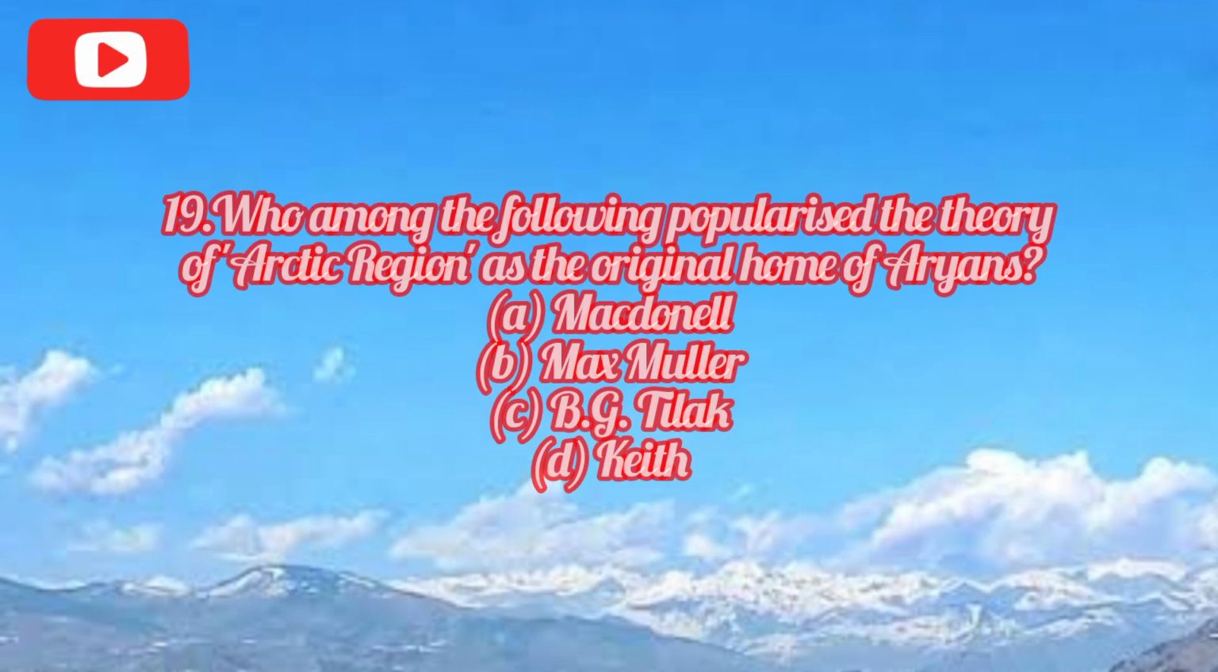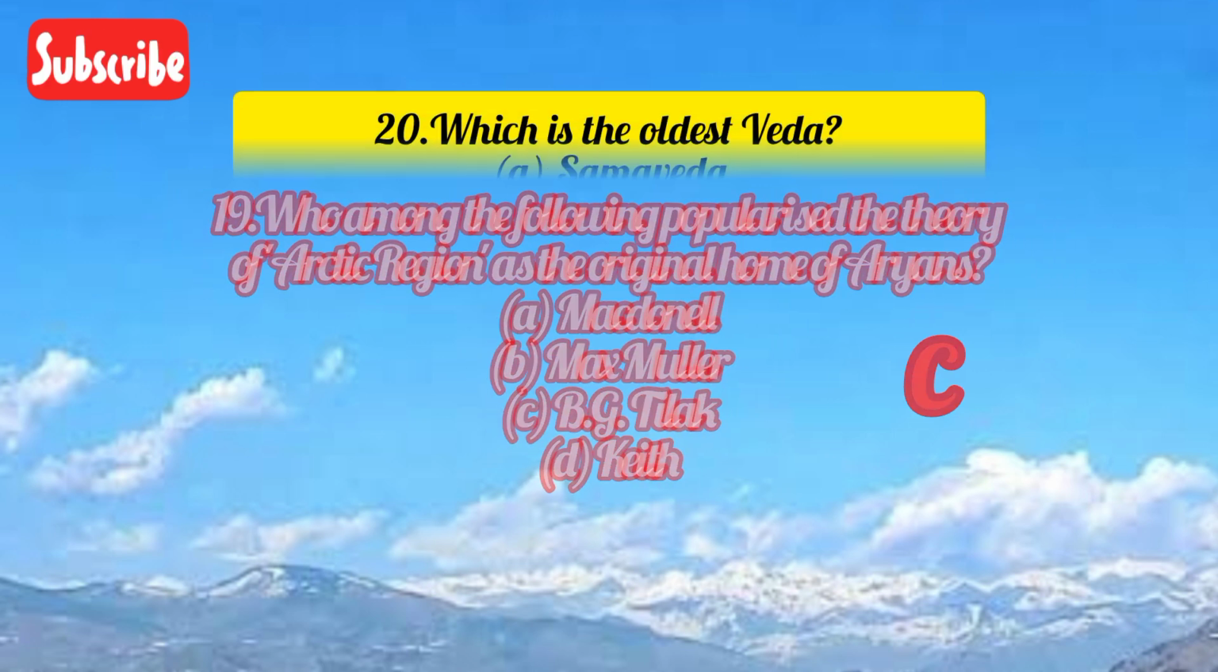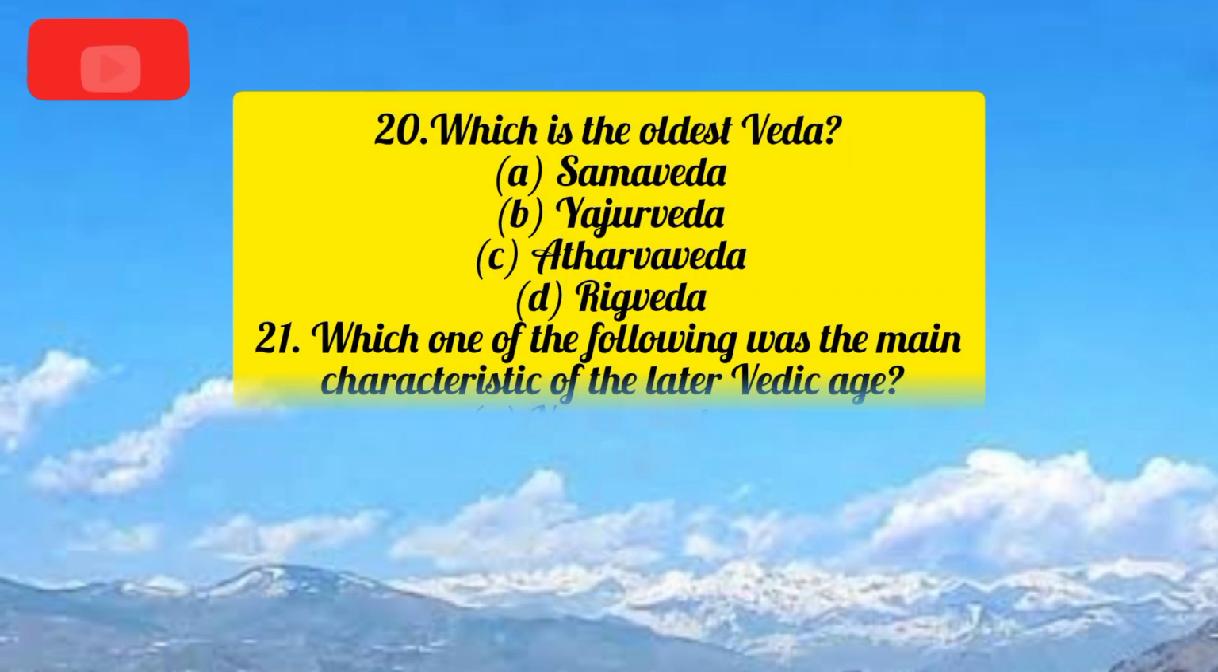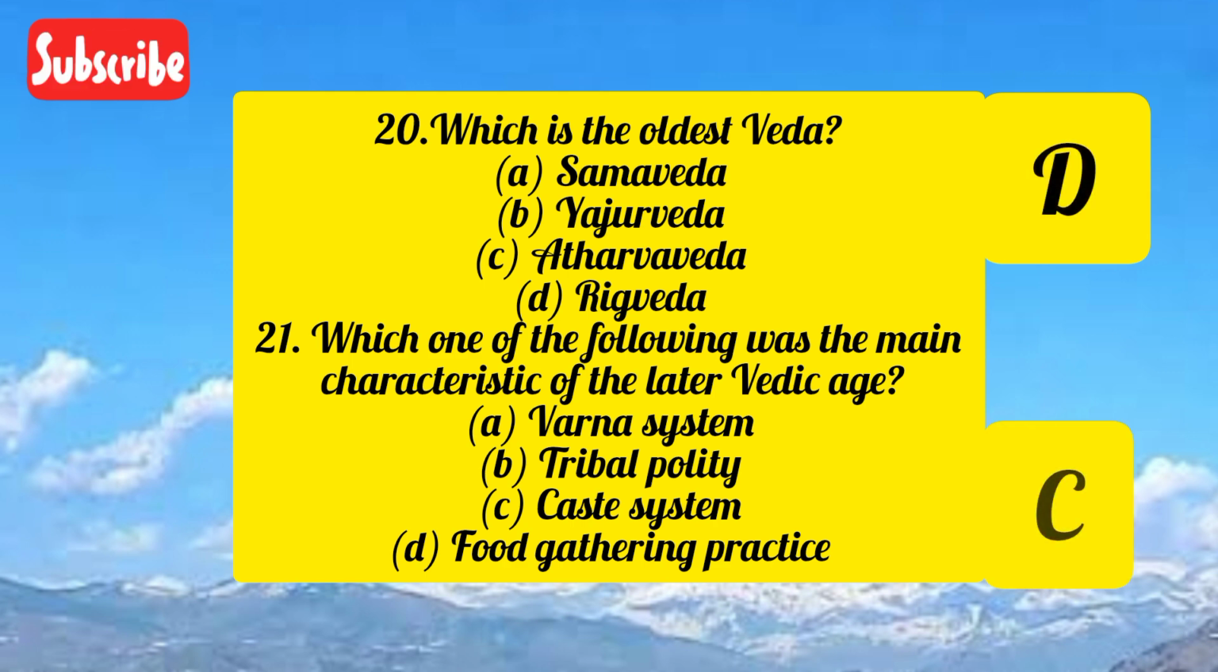Who among the following popularized the theory of Arctic region as the original home of Aryans? MacDonald, Max Muller, B.G. Tilak, or Keith? Right answer is B.G. Tilak. Which is the oldest Veda? Samved, Yajurved, Atharvaved, or Rigved? Rigved is the oldest Veda.